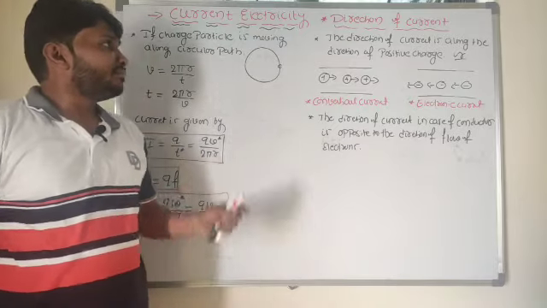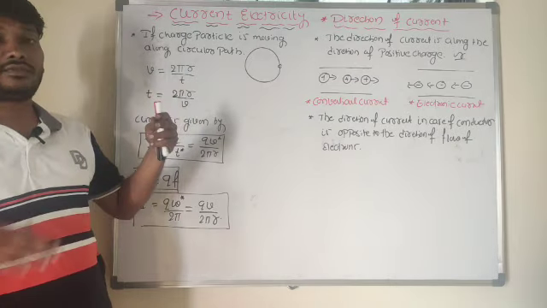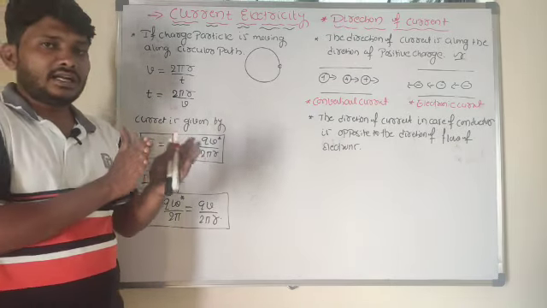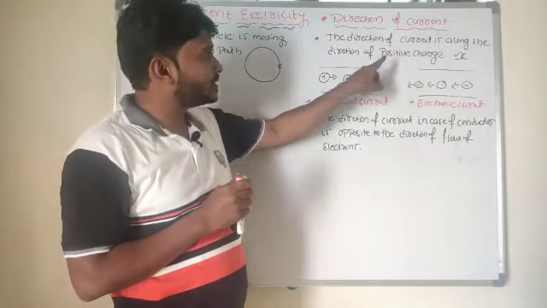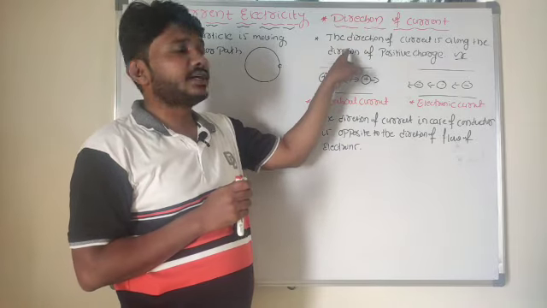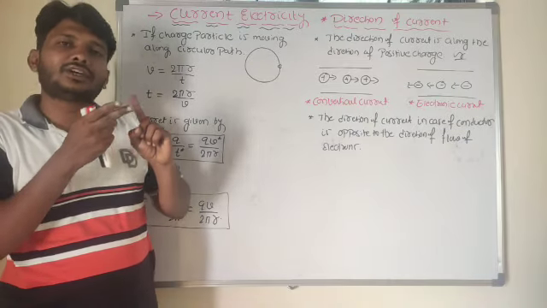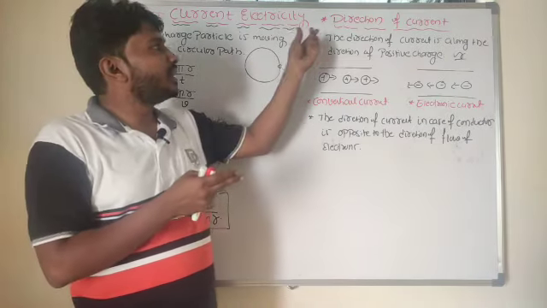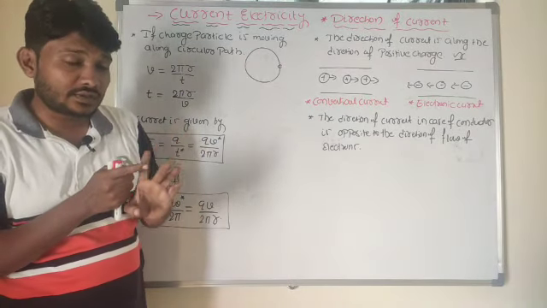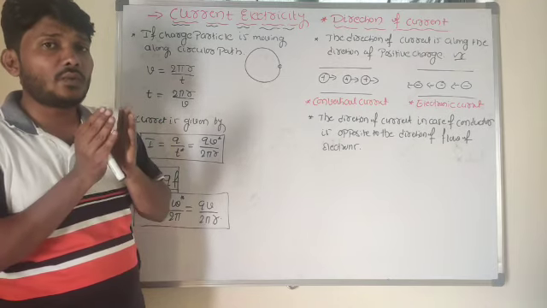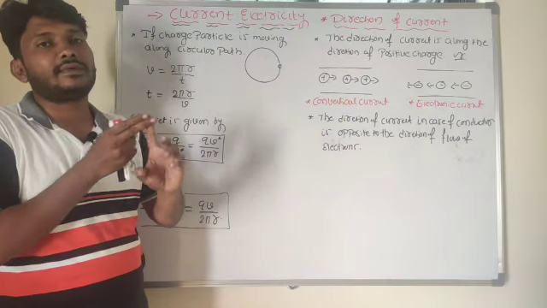Now let me tell whether current is a scalar or vector quantity. Current has a particular magnitude, so 1 ampere of current or 2 ampere of current we can say. Whether current has direction or not, of course it has a particular direction. The direction of current is along the direction of the positive charge, I said. So current has both magnitude as well as direction. Now is current scalar or vector? Current is a scalar quantity, even though current has both magnitude as well as direction.